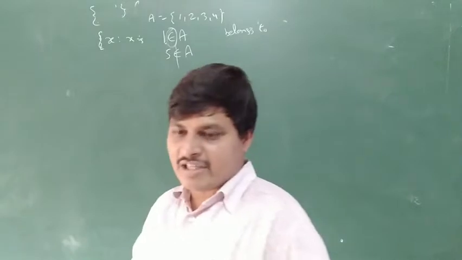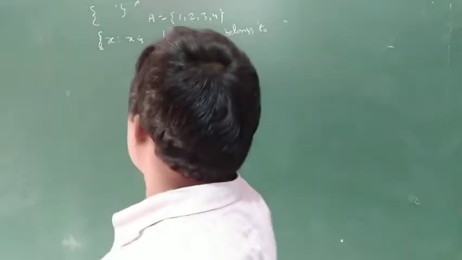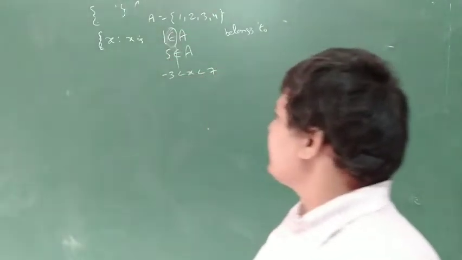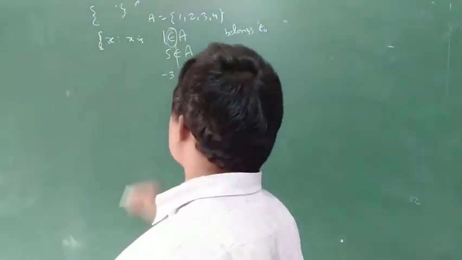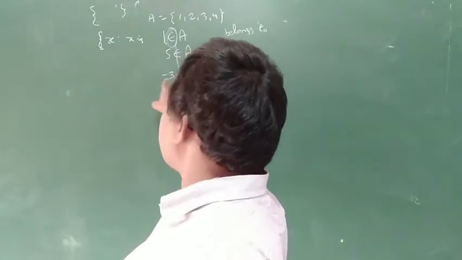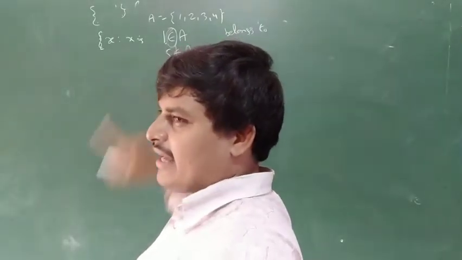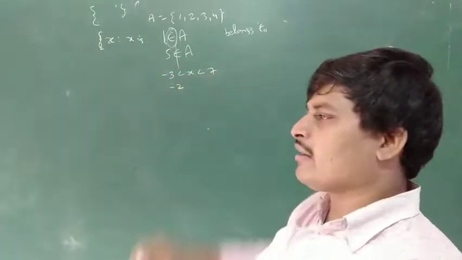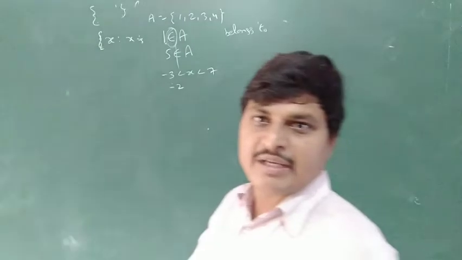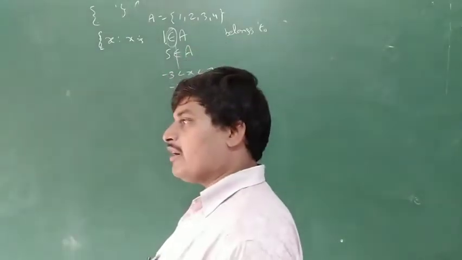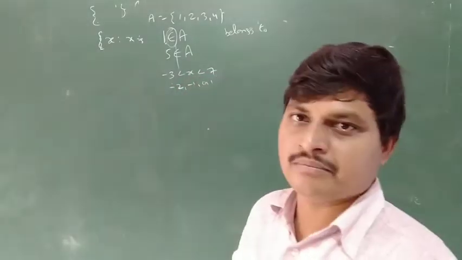This is the second problem. Next, the third problem, roster form. Write in the roster form: -3 less than x less than 7. Write in the roster form means listing from -3 to 7. There is no -3 because it is less than, meaning above -3. And below 7, not 7. So -2, -1, 0, 1, 2, 3, 4, 5, up to 6. This is the roster form.